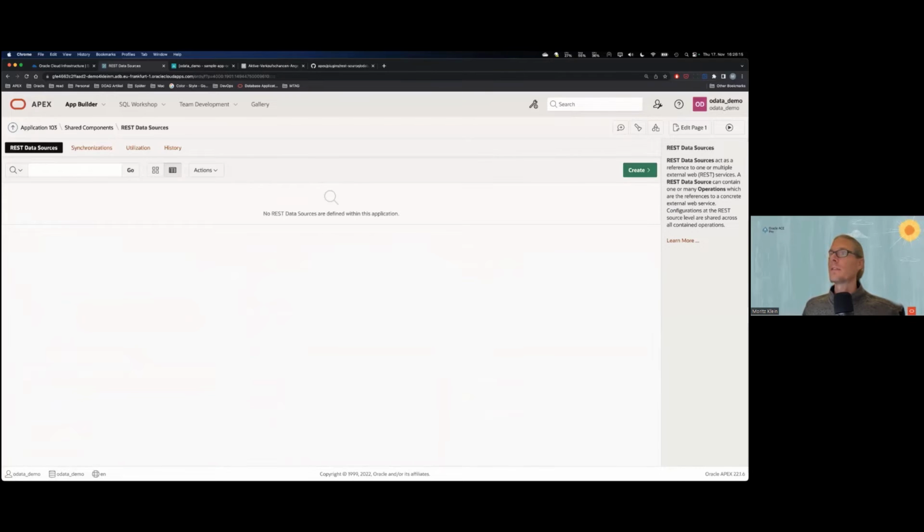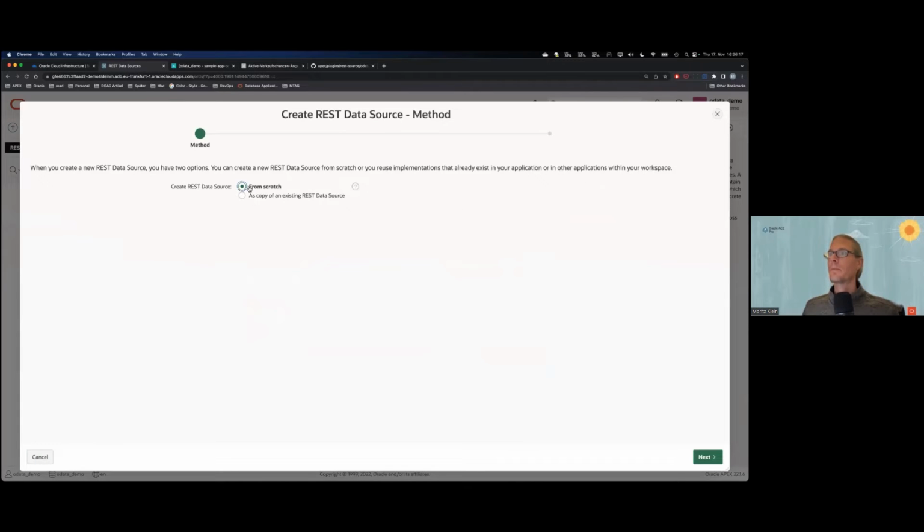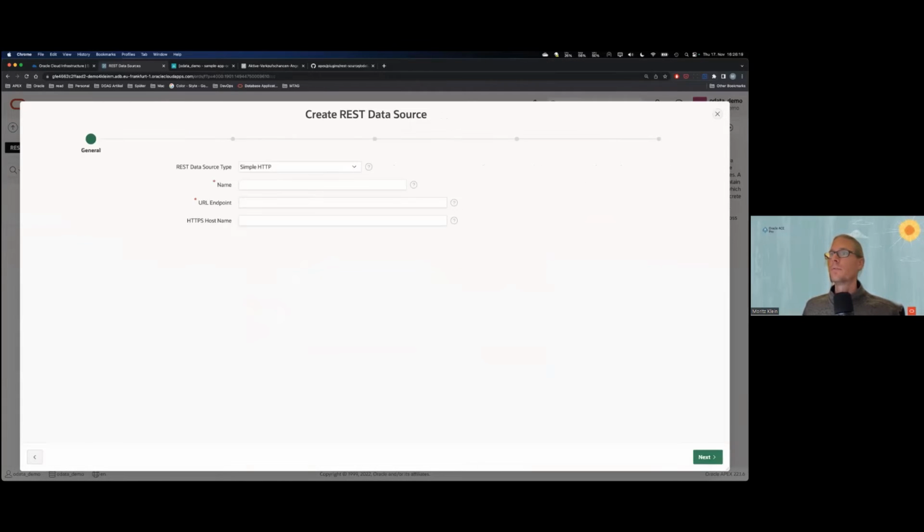So let's create a REST data source. I will do this from scratch, yes. First step here, choose the right type. And now that I have the plugin, I can actually pick OData REST service as a plugin. I will select that, give this one a name.